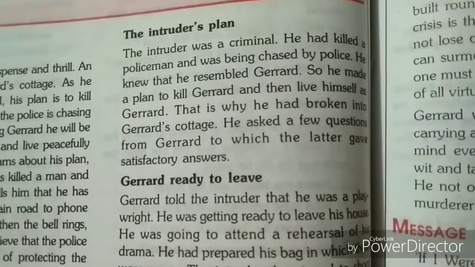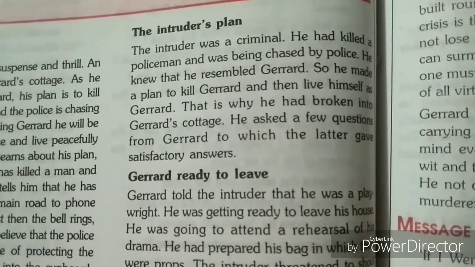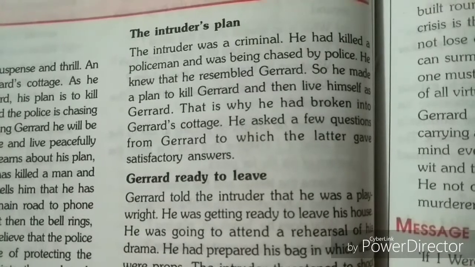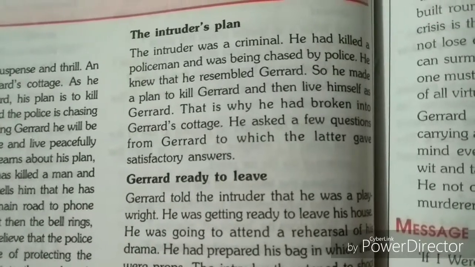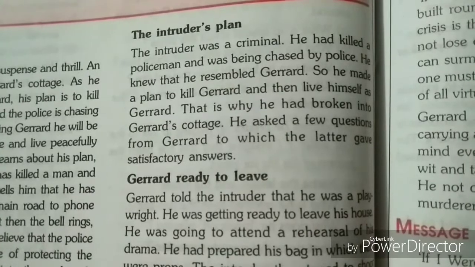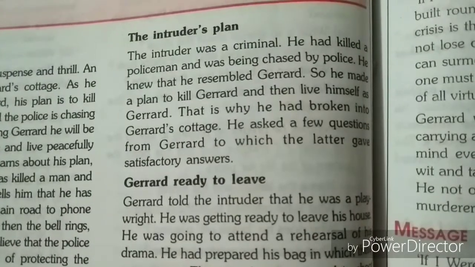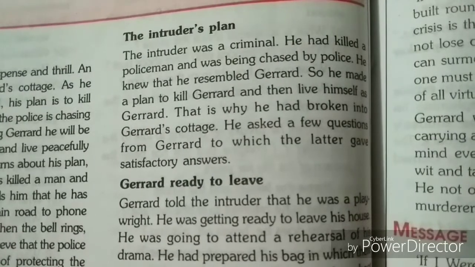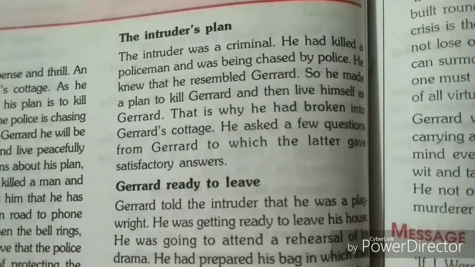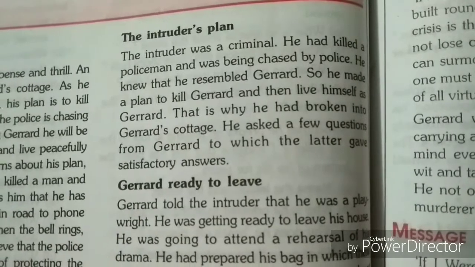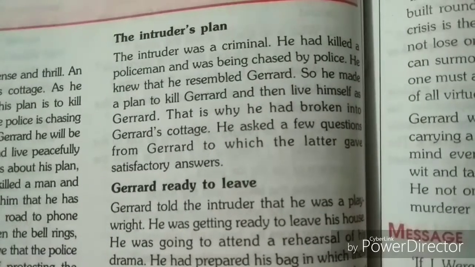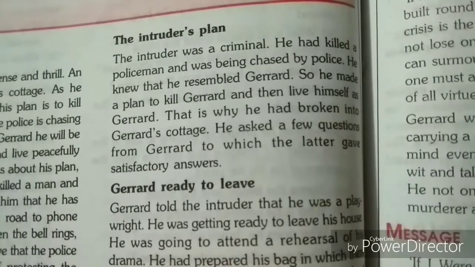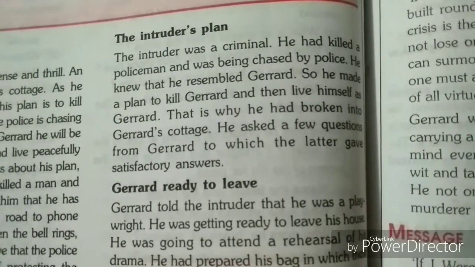The intruder's plan. Now the intruder was a criminal. He had killed a policeman and was being chased by police. He knew that he resembled Gerard, so he made a plan to kill Gerard and then live himself as Gerard. That is why he had broken into Gerard's cottage. He asked a few questions from Gerard, to which the latter gave satisfactory answers.